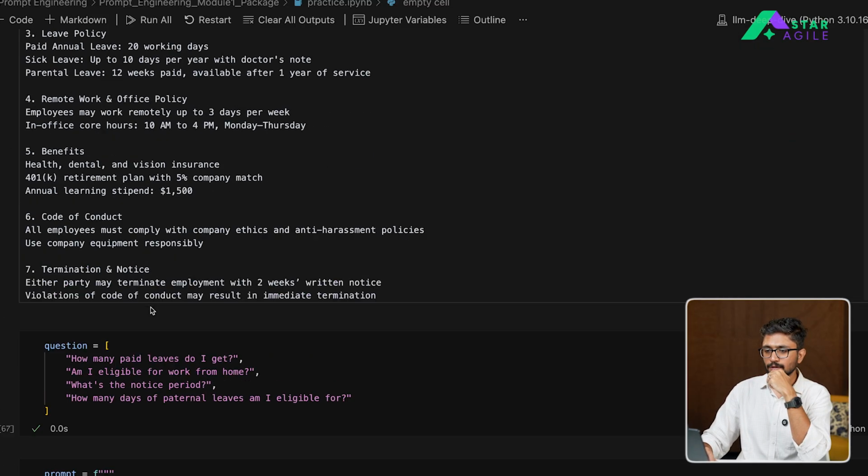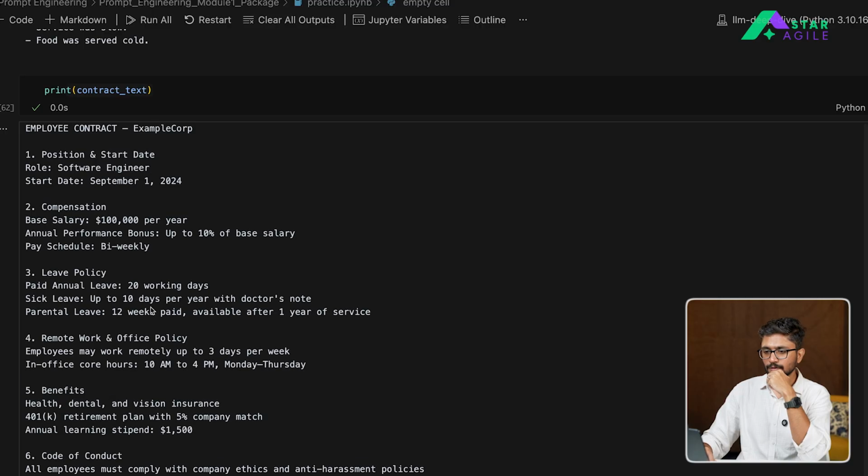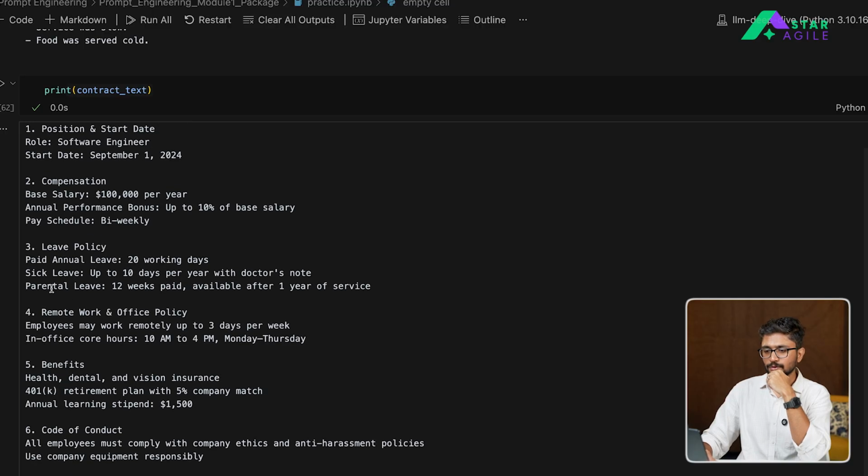So here paternal leave is also available. It says that it is 12 weeks paid, available after 1 year of service. So it had that information.